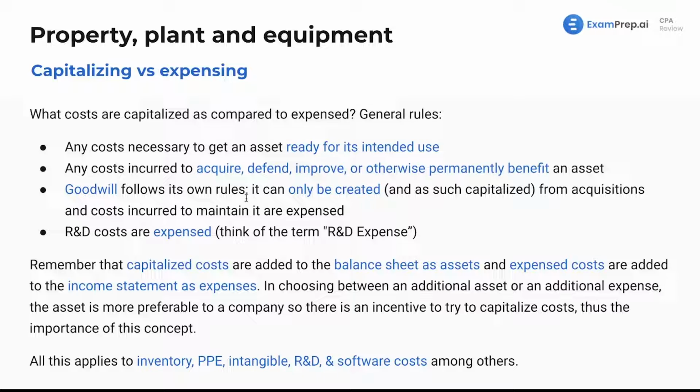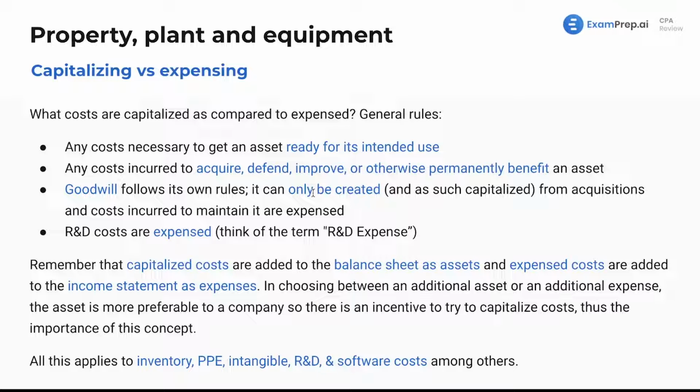Goodwill follows its own rules. We have capitalization of goodwill, but as I say here, follows its own rules. It's a bit of a trickier one. It can only be created, and as such capitalized, because goodwill is an asset, from acquisitions, and costs incurred to maintain it are expensed. Let me repeat that and go over that again.